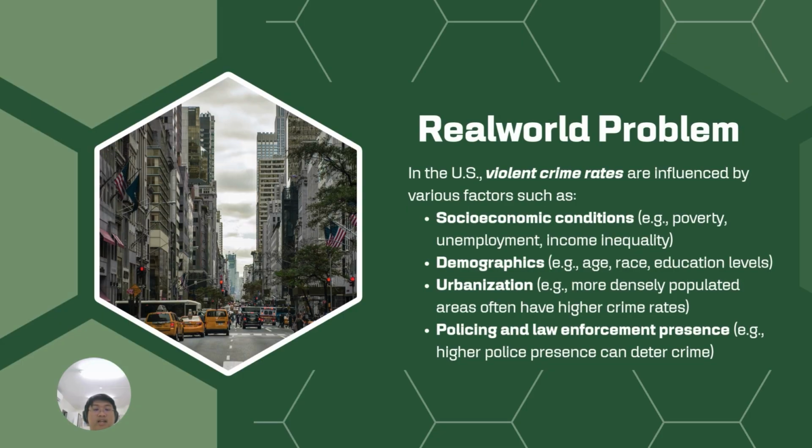In the United States, violent crime rates are influenced by various factors. First, socio-economic conditions: poverty, unemployment, income, rents, and more. Second, demographics: age, race, educational level. Normally, we know that the lower the education, the higher the crime. Third, urbanization: normally more people means more problems, and in more densely populated areas there are normally higher crime rates. And fourth, policing and law enforcement presence. A higher police presence can significantly reduce crime.